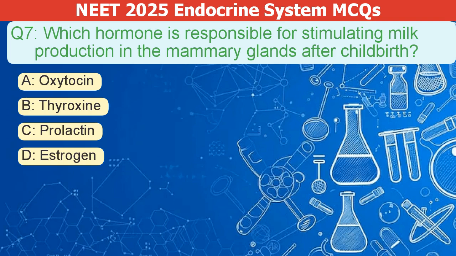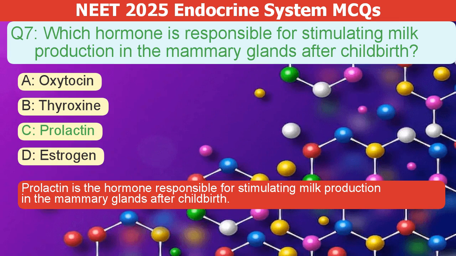Which hormone stimulates milk production in the mammary glands after childbirth? A. Oxytocin. B. Thyroxine. C. Prolactin. D. Estrogen. The correct answer is C. Prolactin is the hormone responsible for stimulating milk production in the mammary glands after childbirth.